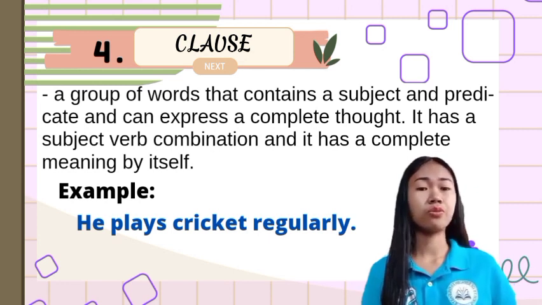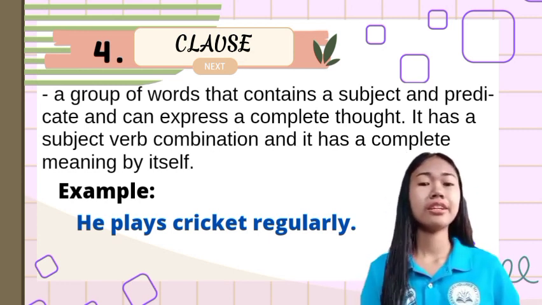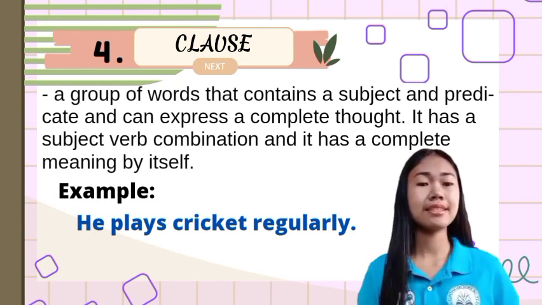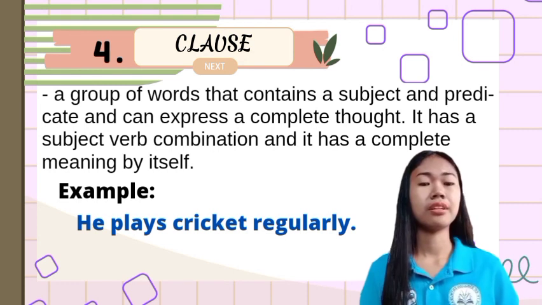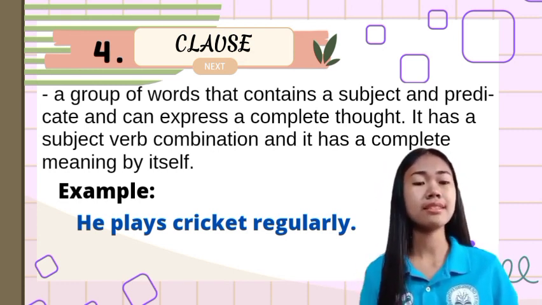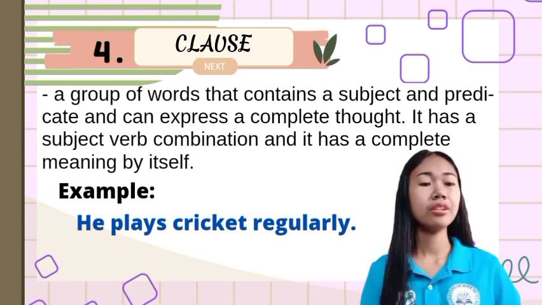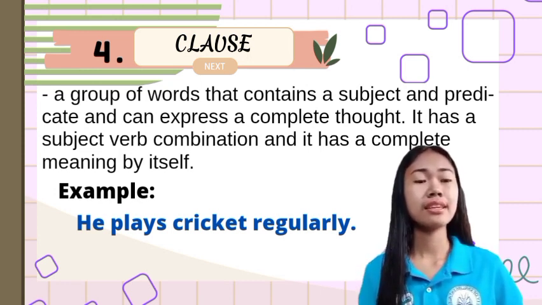Is it a group of words? Yes, it is. Here, he is the subject and plays is the verb. So it has a subject-verb combination. And it has a complete meaning by itself. The whole sentence, he plays cricket regularly, makes complete meaning by itself. Hence, we can say it is a clause.